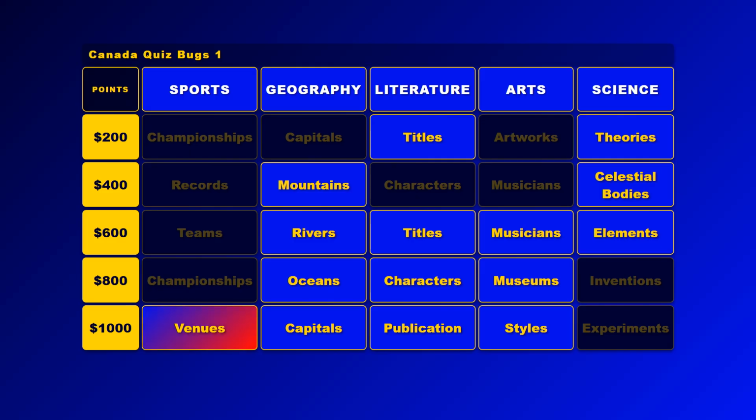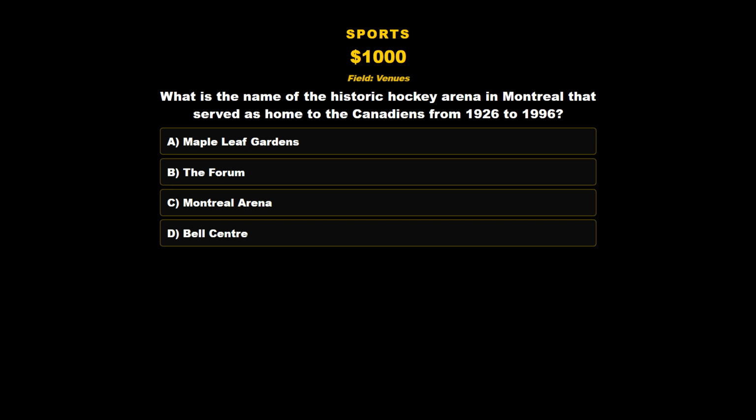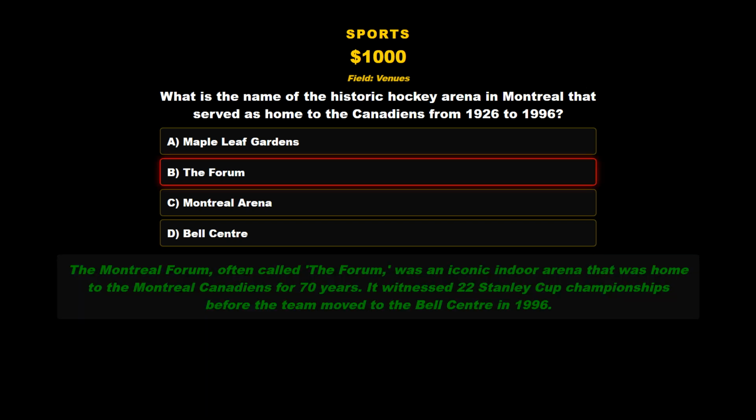Sports, venues for 1000 points. What is the name of the historic hockey arena in Montreal that served as home to the Canadiens from 1926 to 1996? A. Maple Leaf Gardens. B. The Forum. C. Montreal Arena. D. Bell Centre. That would be B. The Forum. The Montreal Forum was an iconic indoor arena that was home to the Montreal Canadiens for 70 years. It witnessed 22 Stanley Cup championships before the team moved to the Bell Centre in 1996.